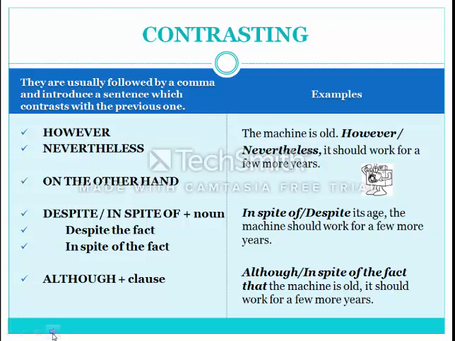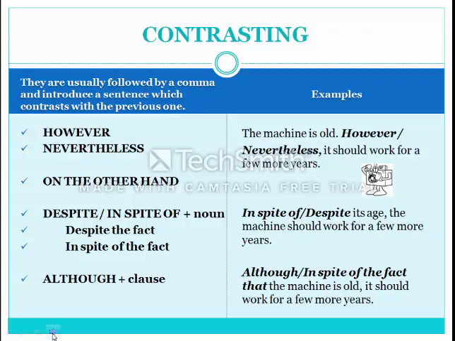Some of the linking words are however, nevertheless, on the other hand, despite, in spite of, despite the fact, in spite of the fact, although. As you can see, their meaning and use is very similar, but they are followed by different language structures. Despite and in spite of are followed by a noun, while despite the fact, in spite of the fact, and although are followed by a that clause.